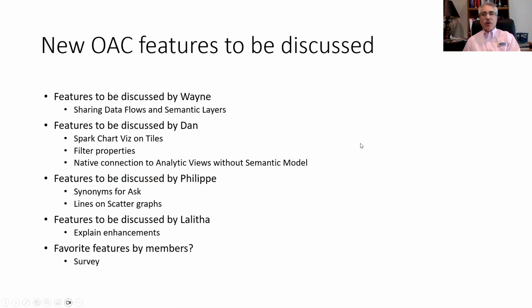We're going to get into the meat of the topic now. This is what we're going to be going over. Wayne's going to be talking about data flows and semantic layers. I'll talk about Spark chart visualization on tiles and the new tile properties, some stuff on filters, and the native connection to analytic views. Philippe's going to join and talk about the synonyms for Ask and the lines on scatter graphs, and Lalitha is going to talk about some really cool stuff on Explain enhancements. Then we'll have a survey at the end.